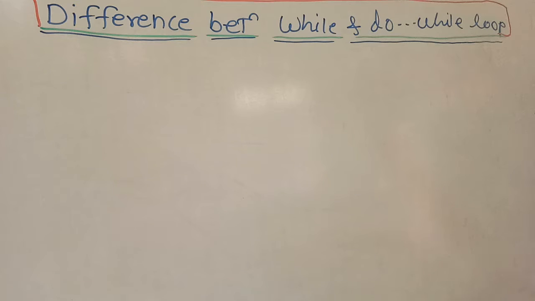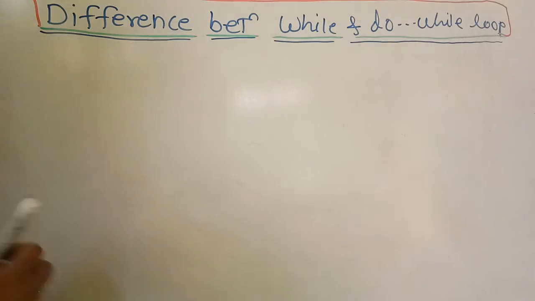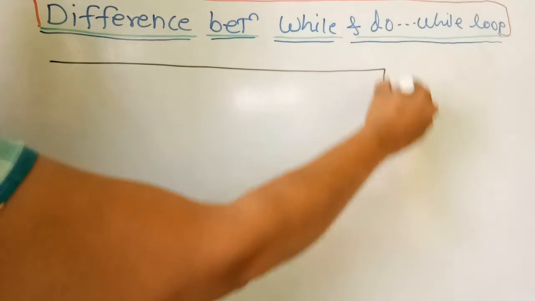In this video, we will see the basic difference between the while and do while loop. As we have seen in the previous videos, while and do while loops have the same mechanism of looping and follow the same rules, but there is a basic slight difference between them.